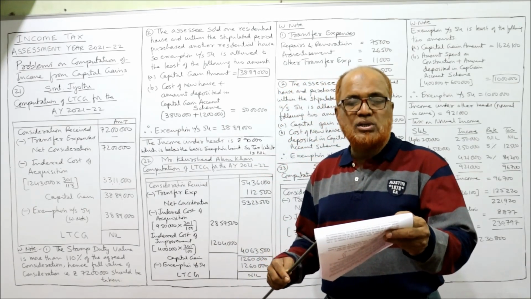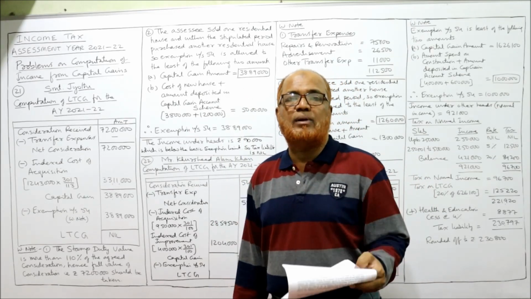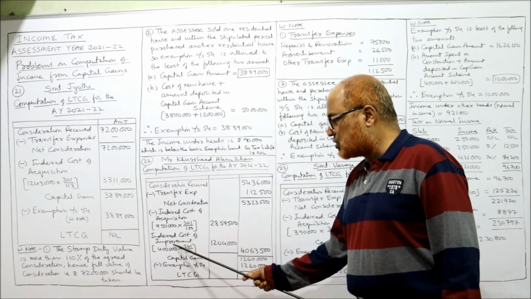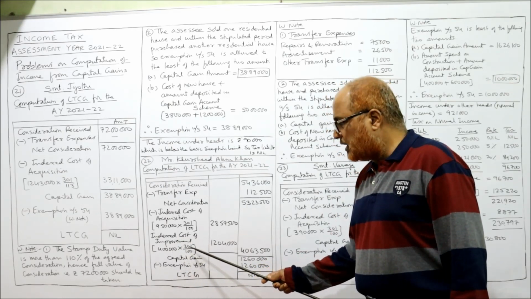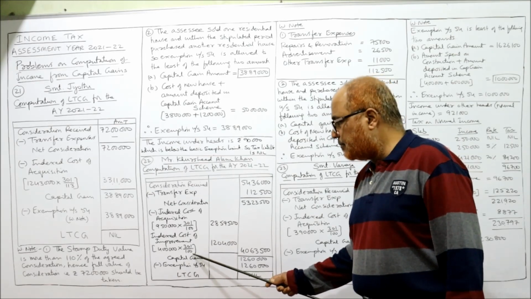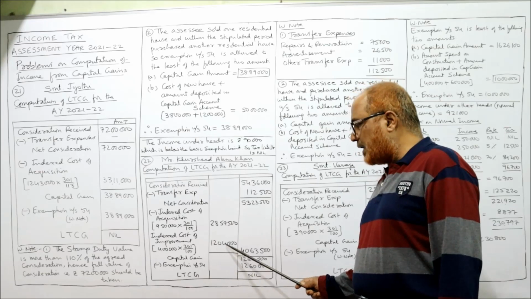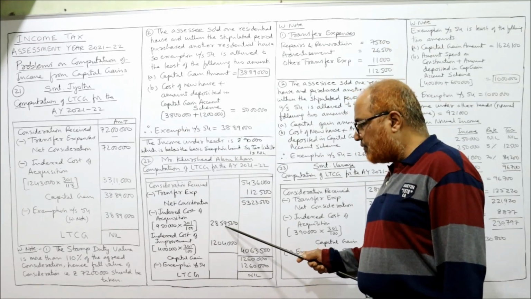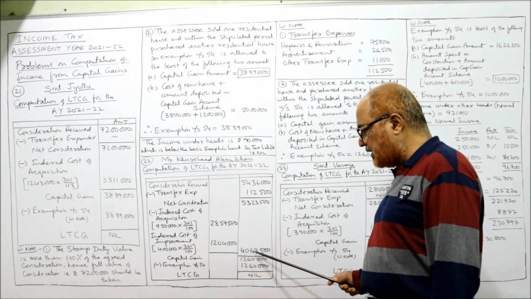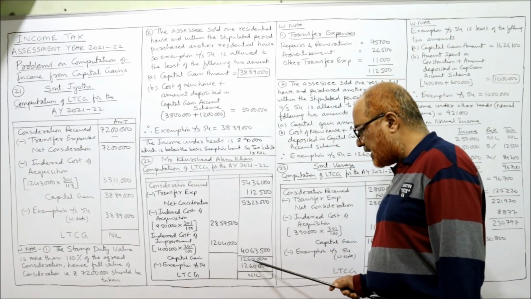So during the year 2001-2002, 4 lakh rupees are incurred for addition of one more floor. So indexed cost of improvement is 4 lakh into 301 divided by 100. Current previous year index 301 and index number of 2001-2002 given in the problem is 100. So 12,04,000. Add up 28,59,500 plus 12,04,000, 40,63,500. Deduct, you will get capital gain 12,60,000.